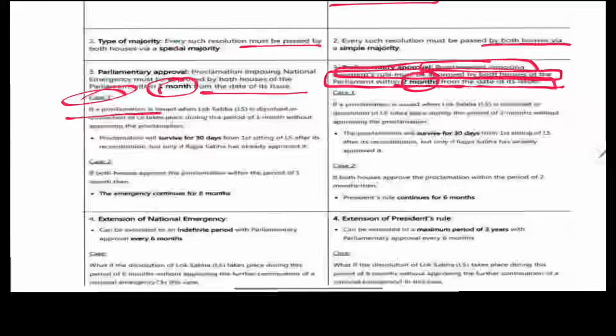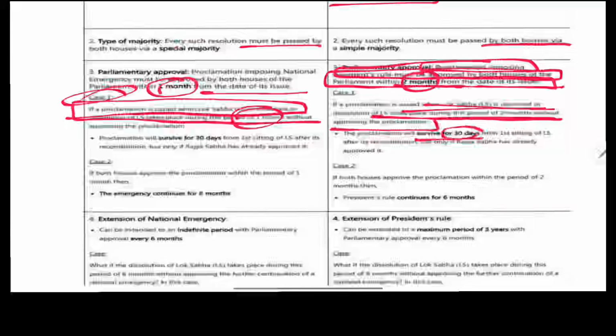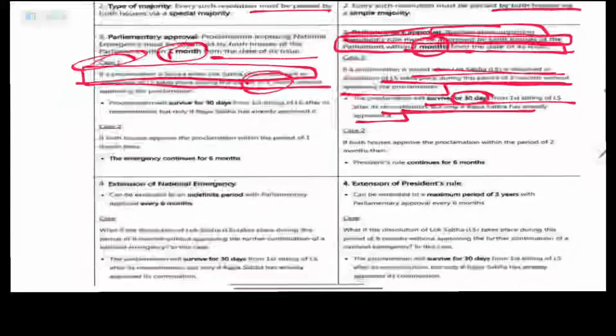What is the case if the proclamation is issued when the Lok Sabha is dissolved? Dissolution of the Lok Sabha within 1 month. The same dissolution of the Lok Sabha takes place during the period of 2 months. When the Lok Sabha is dissolved during the 2 months period, the proclamation will survive for 30 days from the first sitting of its reconstitution.